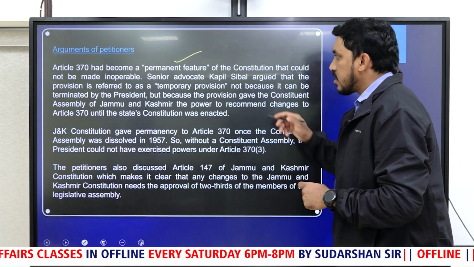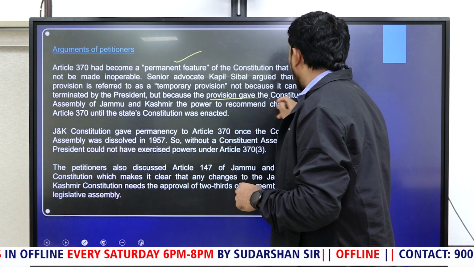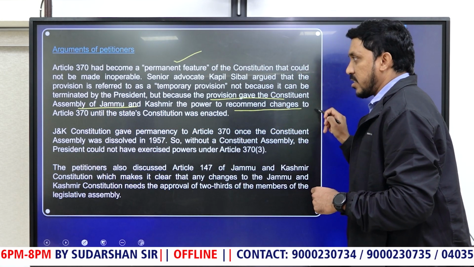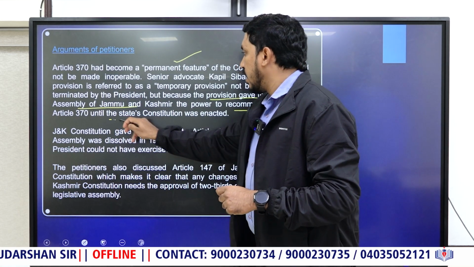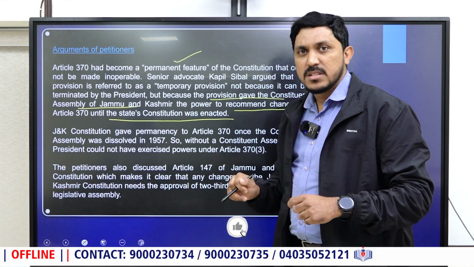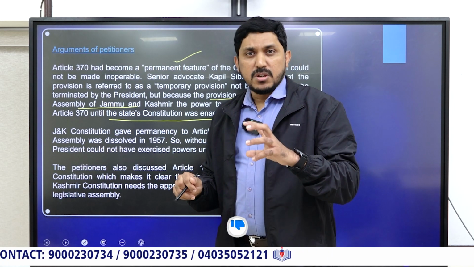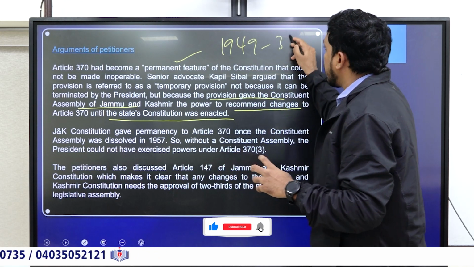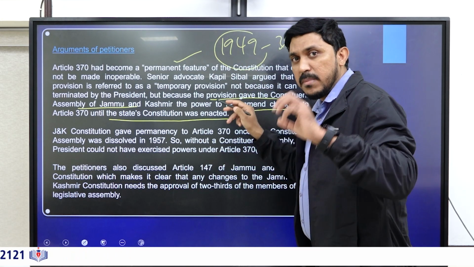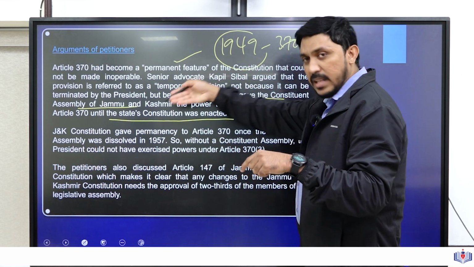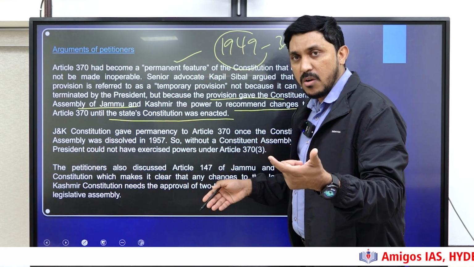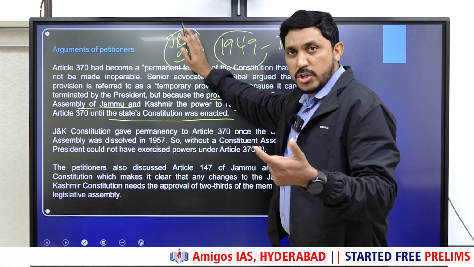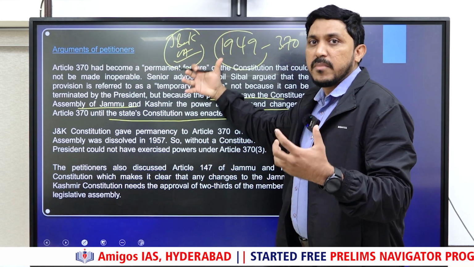Why? Because here, the provision gave the Constituent Assembly of Jammu and Kashmir the power to recommend the changes to Article 370 until the state's constitution was enacted. That means initially it was a temporary provision. Why? Because in 1949, India incorporated Article 370 and the constitution was still being written at that time. That's why they say it was a temporary provision, because now it is the J&K Constituent Assembly who should make the constitution of J&K that will remain permanent in nature.